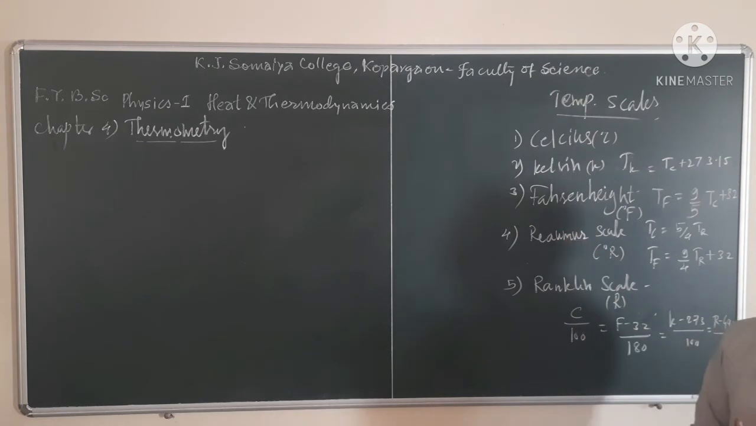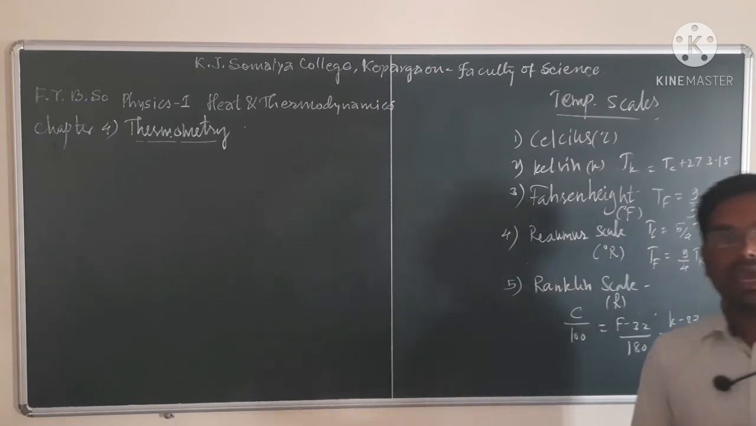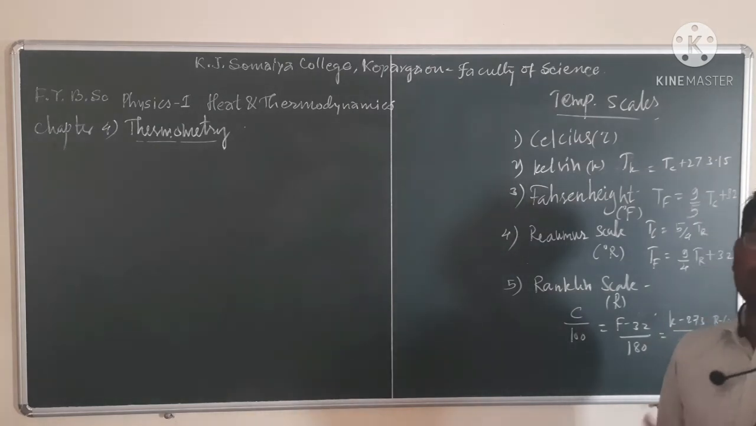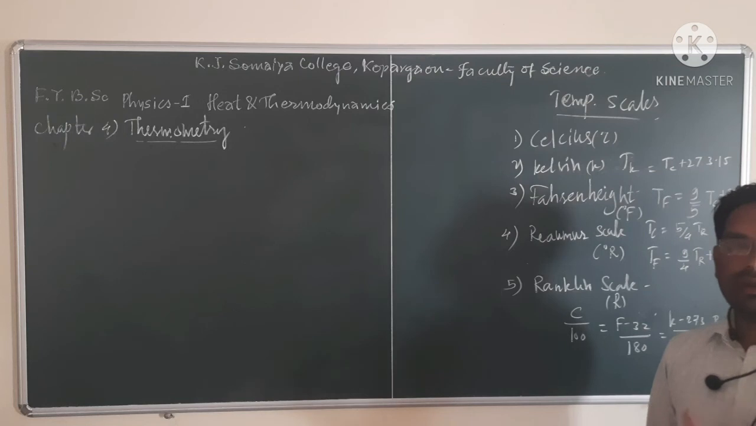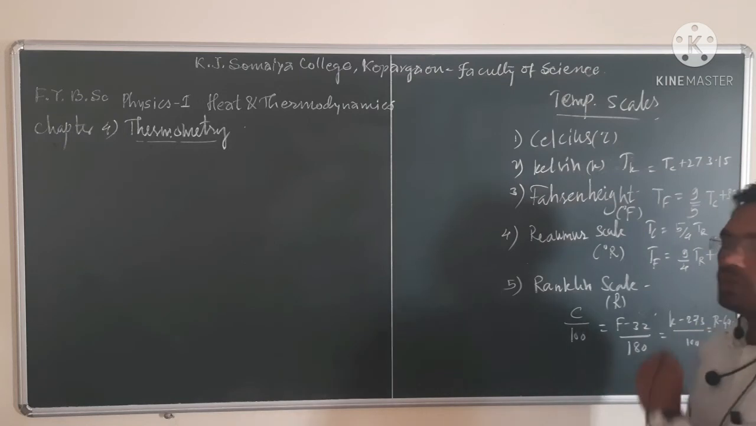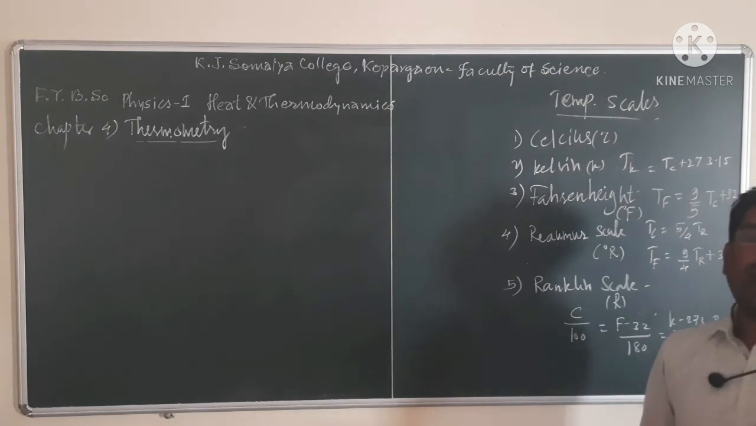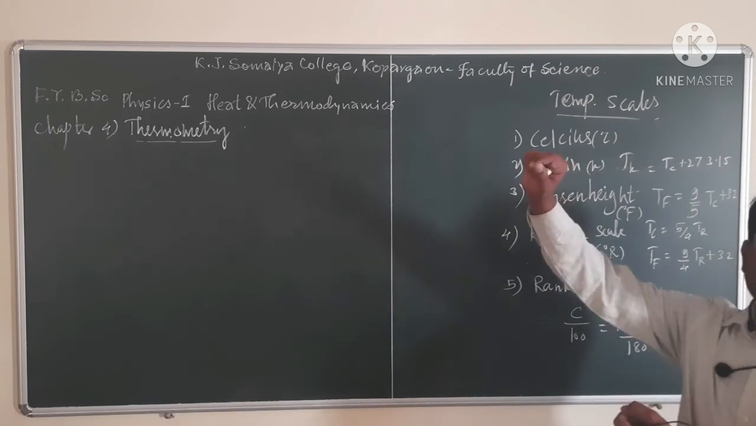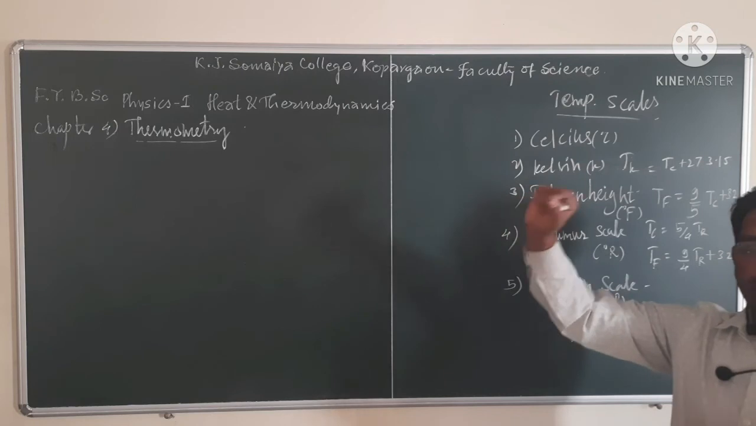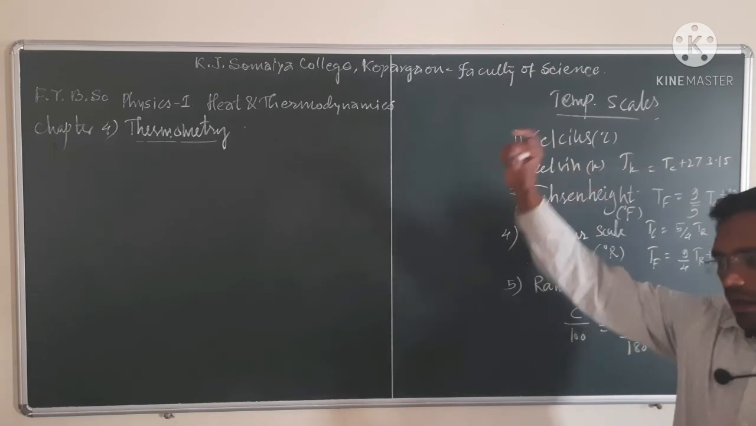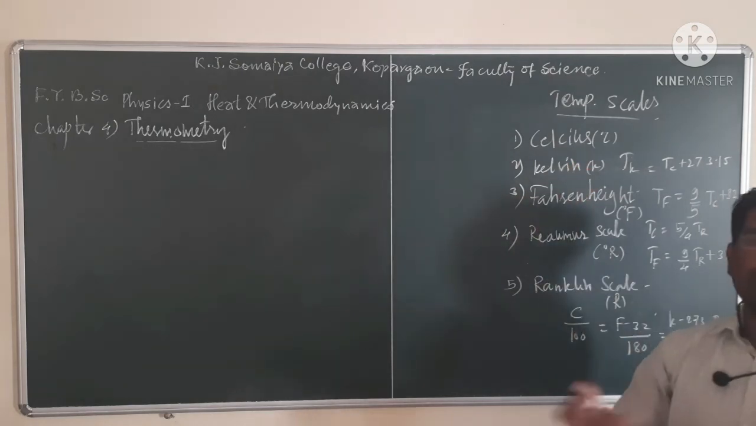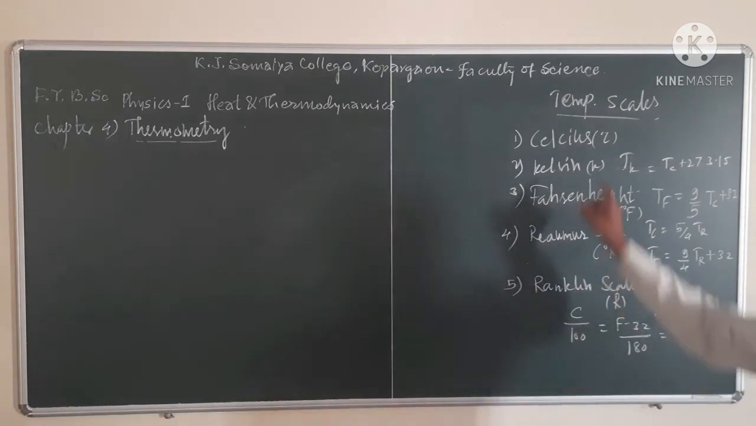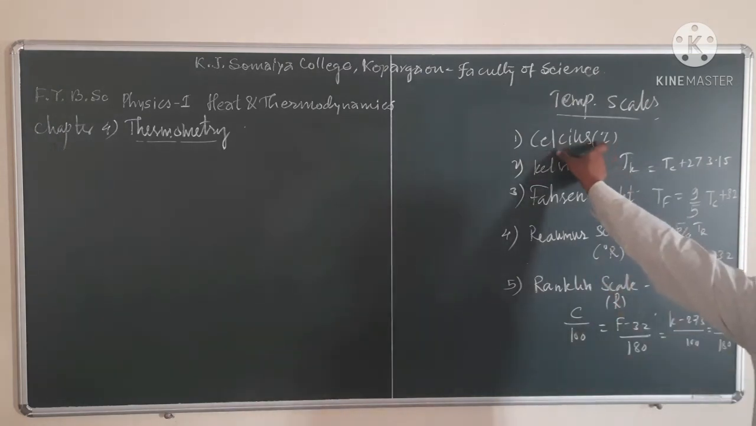For that we need some reference point. For the Celsius scale we have chosen the reference point as water. The freezing point of water we have chosen as 0 degree Celsius, and the boiling point of water as 100 degree Celsius. These are the lower bound and upper bound, and the scale between them is divided into 100 parts.